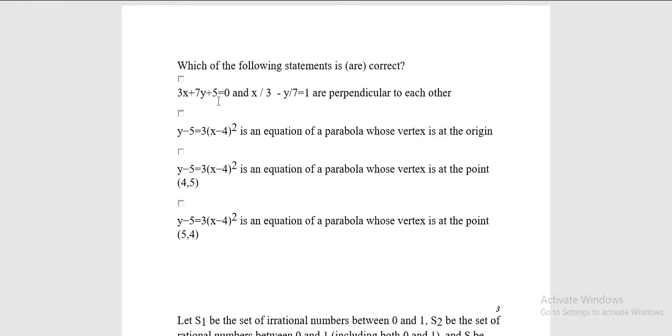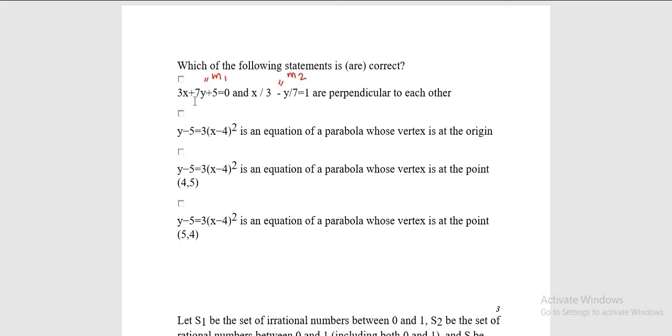Now there are two equations given which are equations of lines, and it is asked whether these are perpendicular to each other or not. So let me assume that for this equation my slope is m1, and for this equation my slope is m2. Now when two lines are said to be perpendicular to each other, when you take out the slope of both of them and make a product and you get -1, then you can say that both of the lines are perpendicular to each other. Let's find out here.